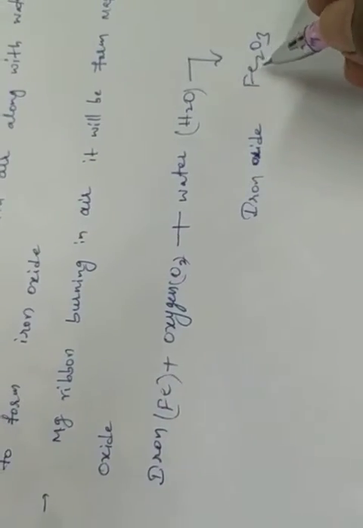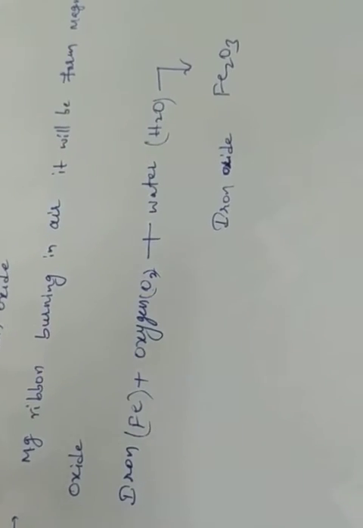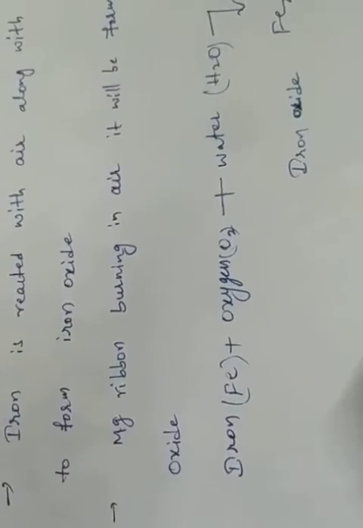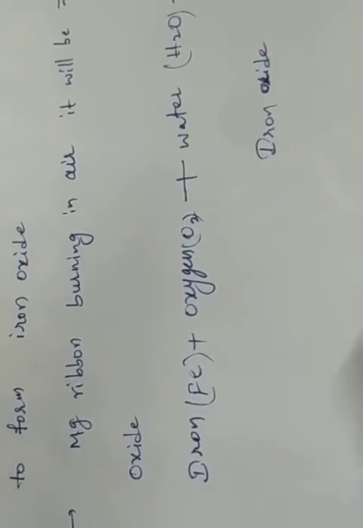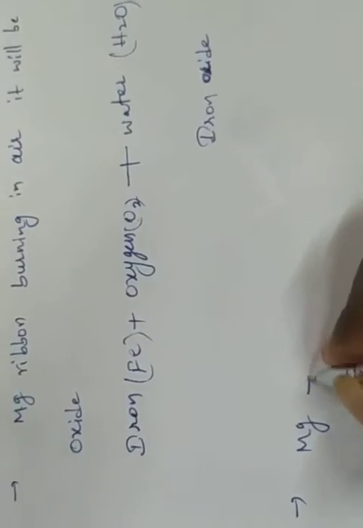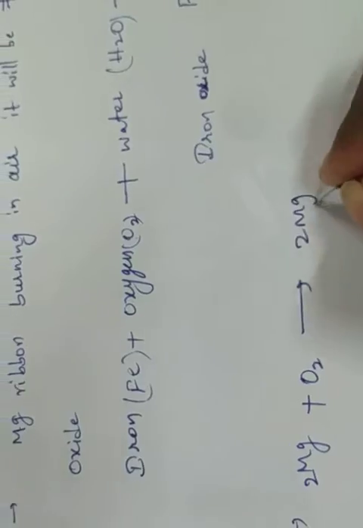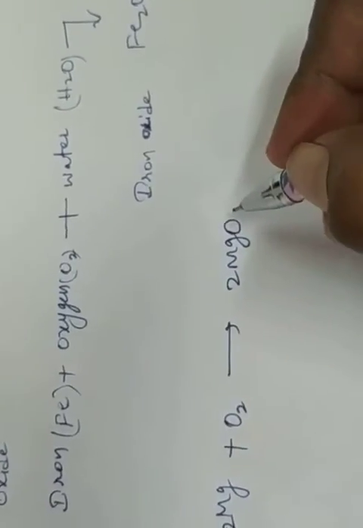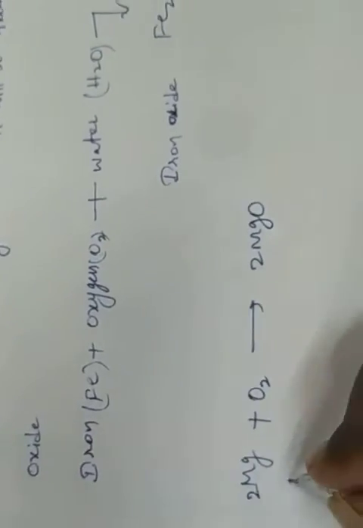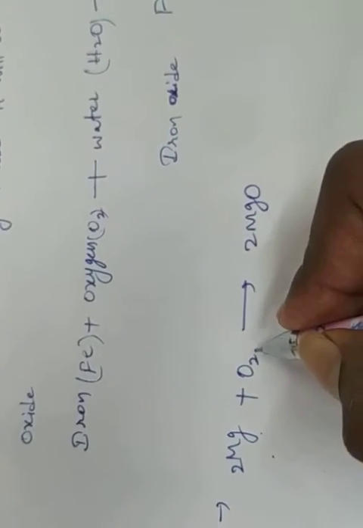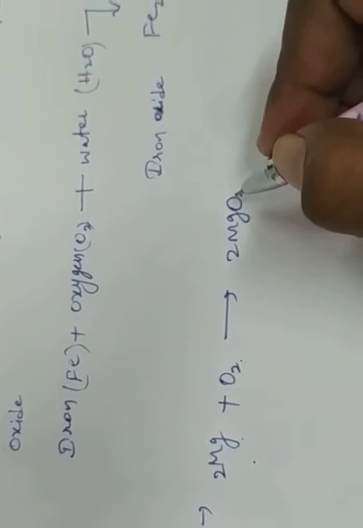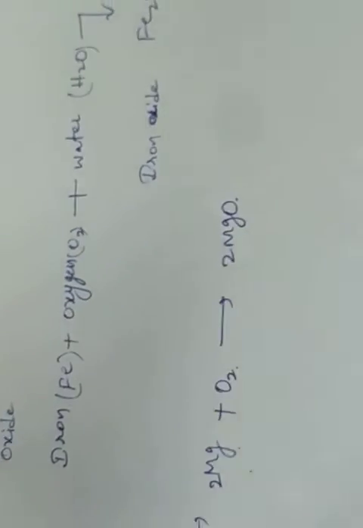So an iron oxide layer will be formed after the iron reacts with oxygen. Next, the reaction with magnesium. When a magnesium ribbon is burning in air, magnesium oxide will be formed. Magnesium, symbol Mg, is reacted with oxygen, giving rise to MgO. This is magnesium, this is oxygen. Magnesium reacts with oxygen to form magnesium oxide. So this is the formula of magnesium oxide.